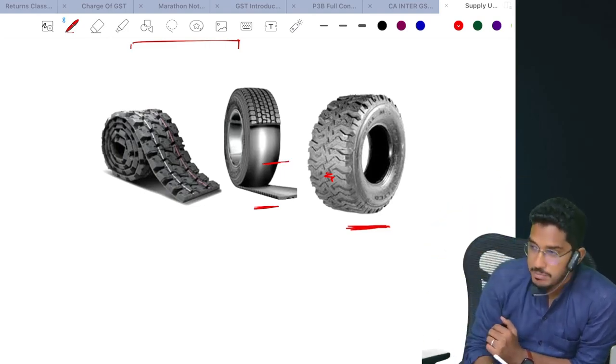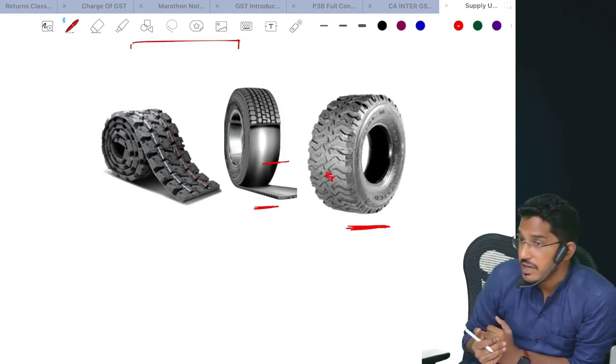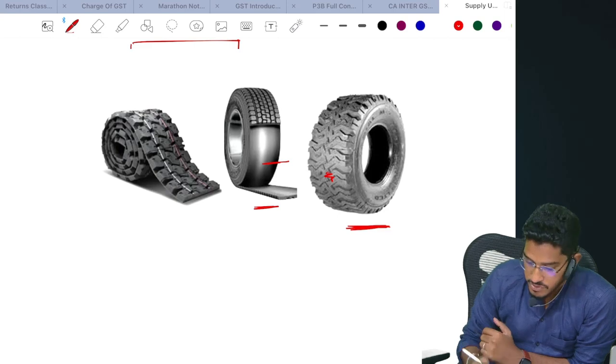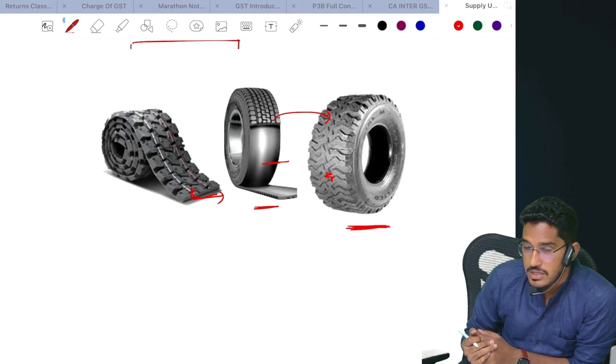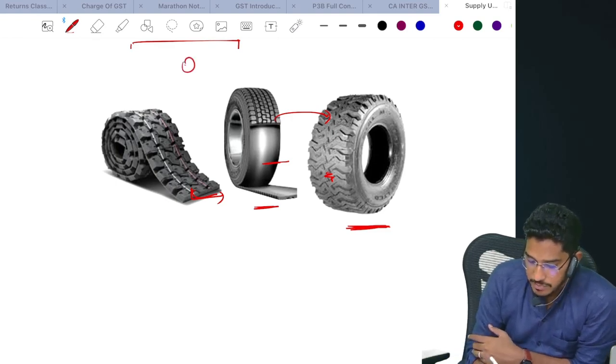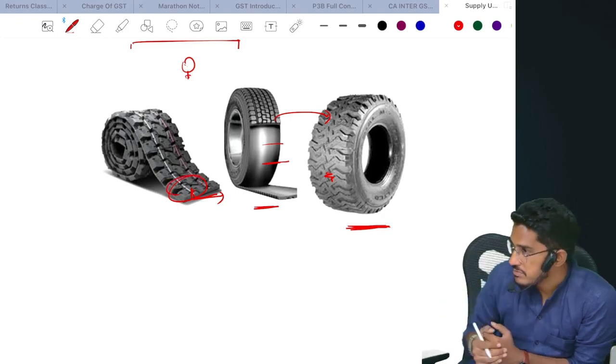So there will be some people who provide the service of retreading of tires. Which means they will add material to this smoothened portion, and once again make the tire look like this. This process we call retreading of tires. Now, that person who offered that service also supplied goods, this material, and performed some service also.